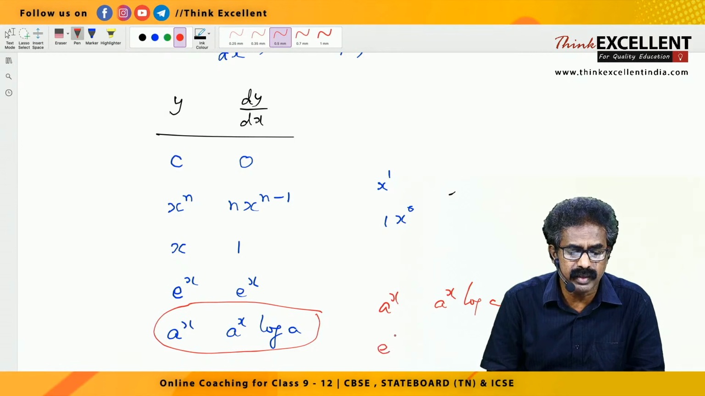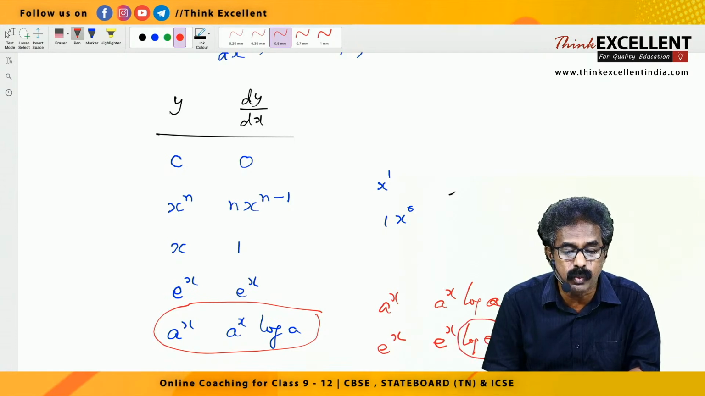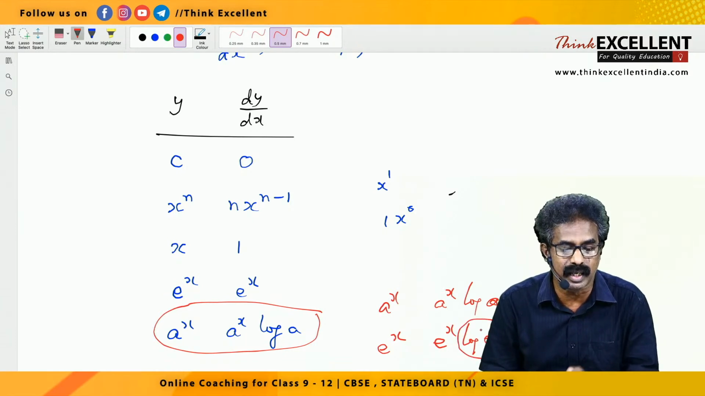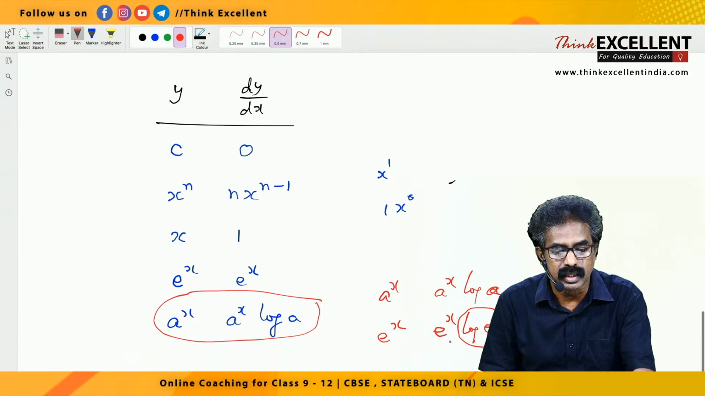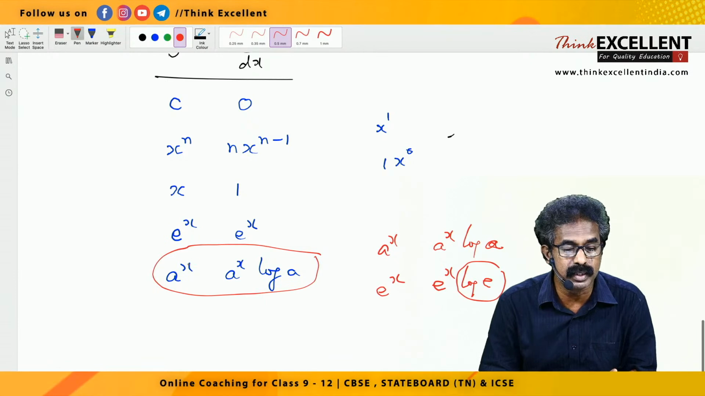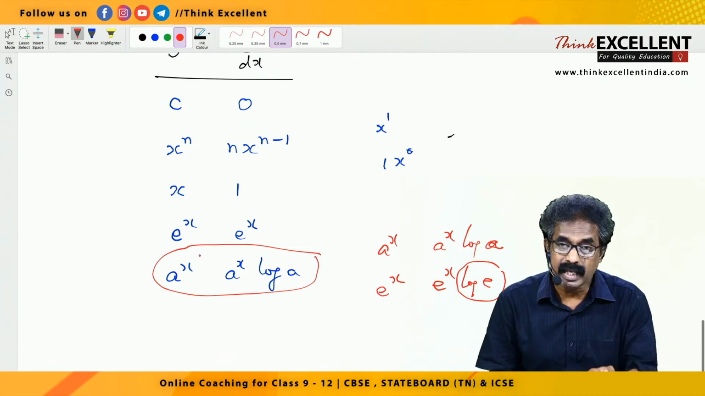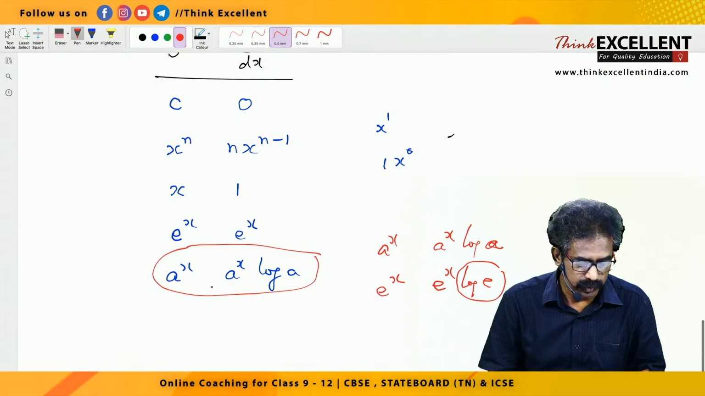Then what's the derivative of e raised to x? It should be e raised to x log e, right? A raised to x derivative is a raised to x log a. So e raised to x derivative must be e raised to x log e. But you know log e value is 1. Log e is 1, right? So e raised to x into 1, so that is why e raised to x derivative is what? E raised to x itself. But remember this, a raised to x derivative is a raised to x into log a. That is the basic formula. From that only you are getting that e raised to x. That's a particular case, e raised to x into log e is 1. Okay, so that is another formula.